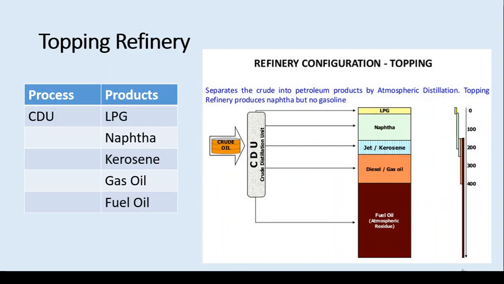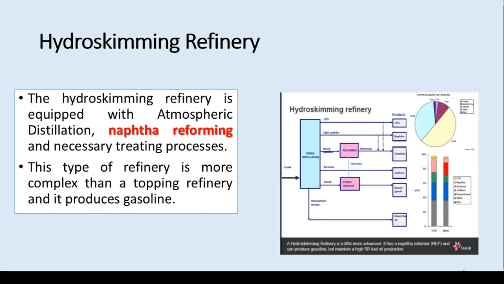And if you look closely at the products, there is only one process, that is the atmospheric distillation unit, and the products are LPG and naphtha, not the gasoline. Naphtha, that is important. Kerosene, gas oil, fuel oil, and you can see the distributions. A huge amount of fuel oil is produced here, more than 50%. And if you come to the second one, that is hydro skimming, it is slightly complex, having more processes as compared to the first one, the hydro skimming refinery, where we have to produce the gasoline.